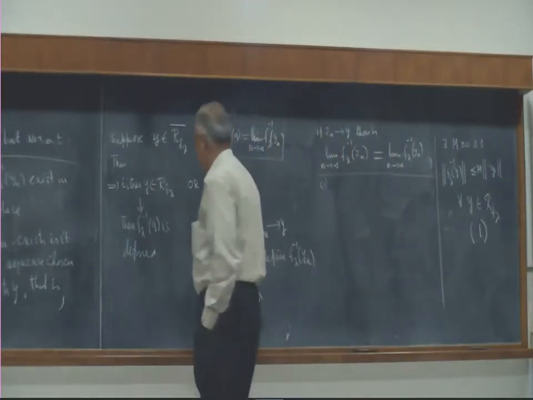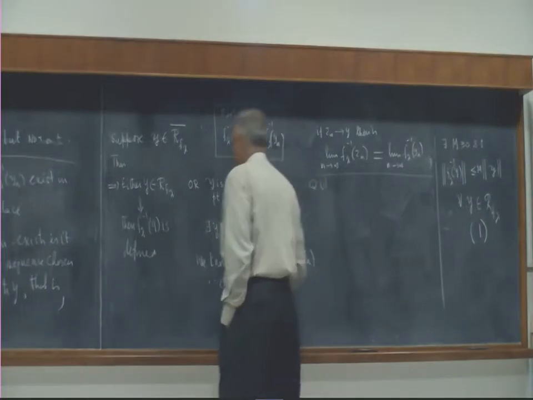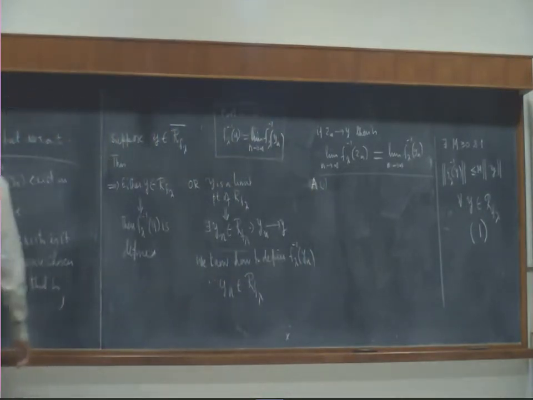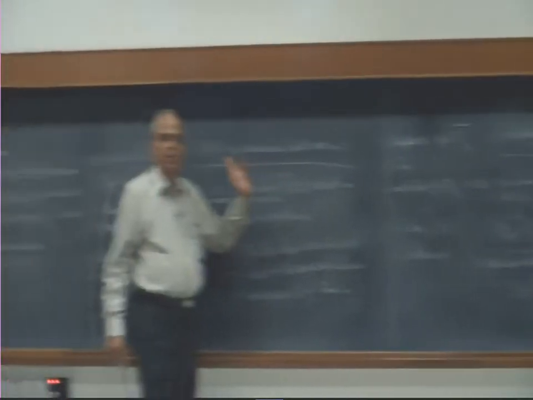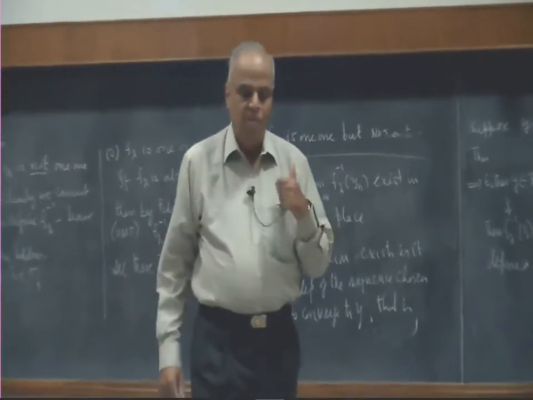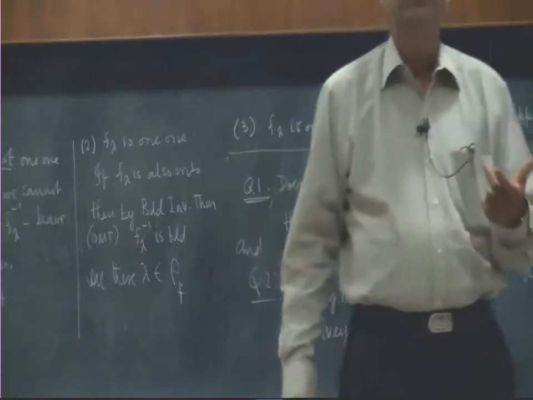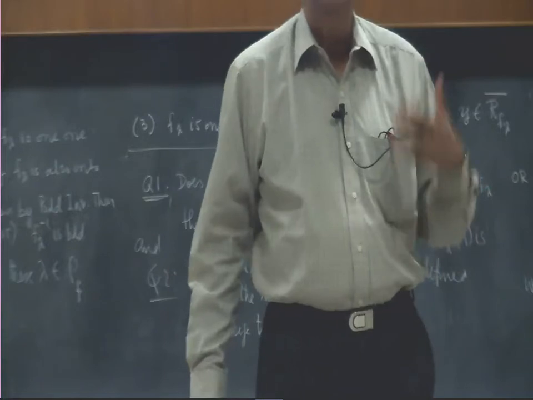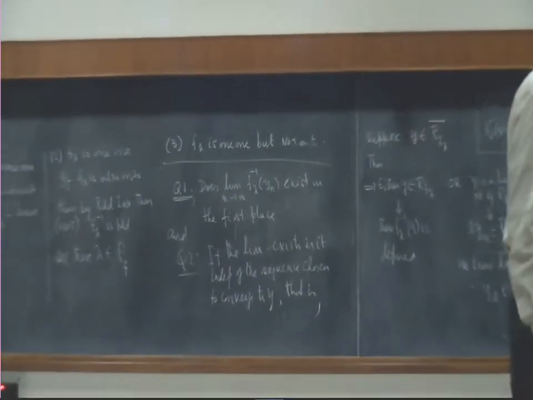The question 1, we will answer 1. Now we want to show that this limit exists. Well, it is enough if we show that it is a Cauchy sequence, because we are working in a Banach space. Any Cauchy sequence in a Banach space will converge.